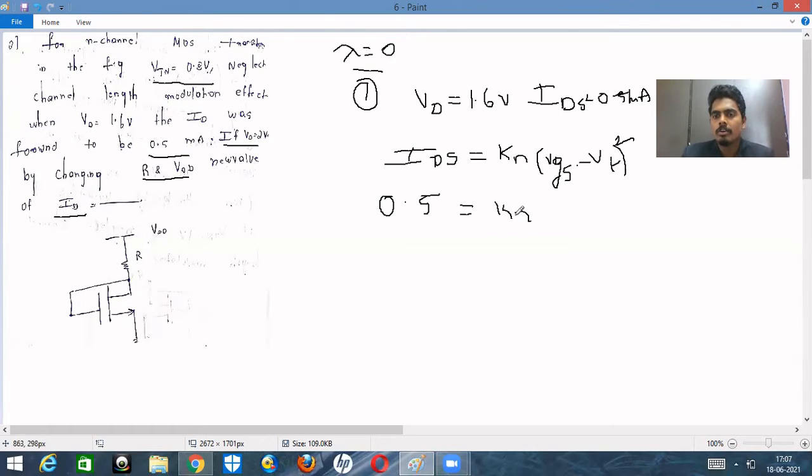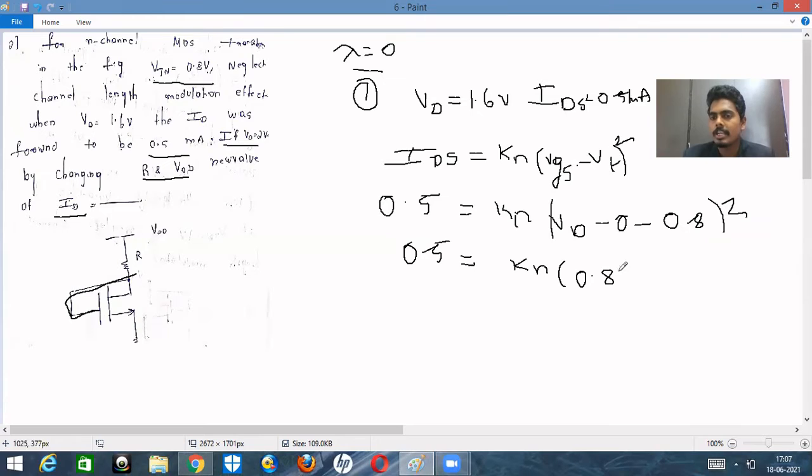So Kn into VGS: the gate is connected to drain, therefore VD minus VS, and the source is connected to ground, minus VT, which is 0.8, whole square. Therefore 0.5 is equal to Kn into VD, which is 1.6, minus 0.8, which is 0.8, whole square. So Kn is equal to 0.5 upon 0.8 square.